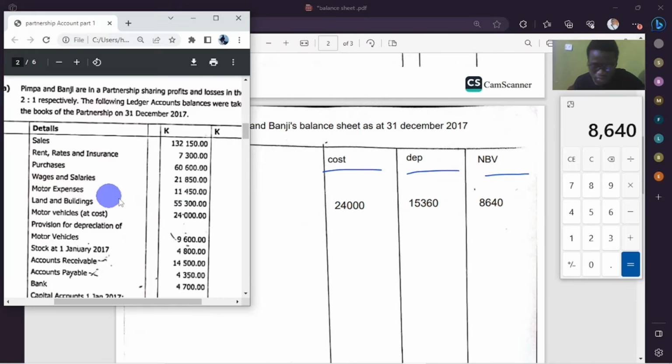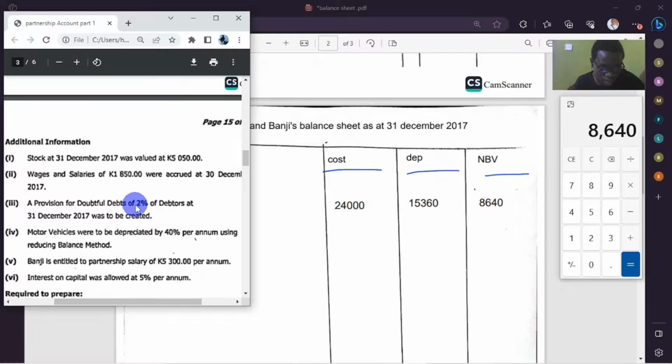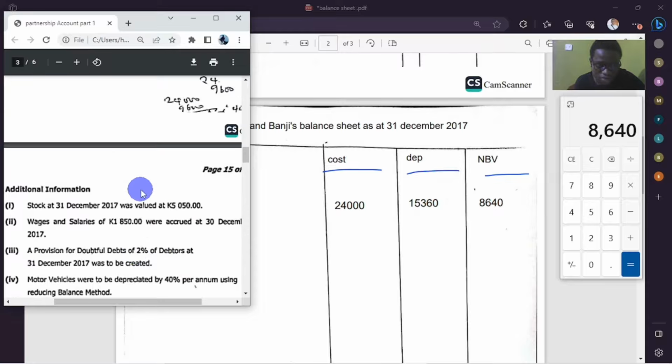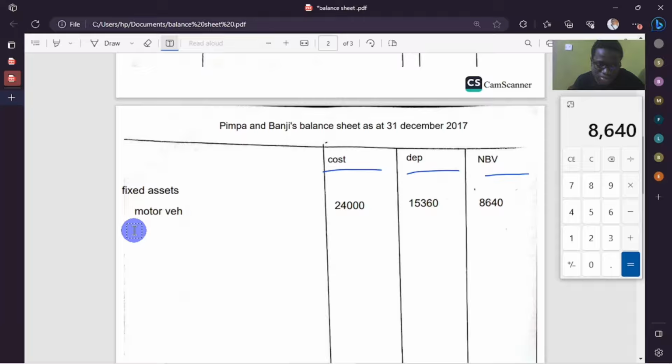Then we proceed. Do we have any other fixed asset? So let's make sure. So rent, land and buildings. We almost forgot this one. Was there depreciation on land and buildings? No. So land and buildings will just go direct because there was no information given about this. There is no previous depreciation, and no depreciation was calculated that particular year, 2017. So we're just going to enter land and buildings here.